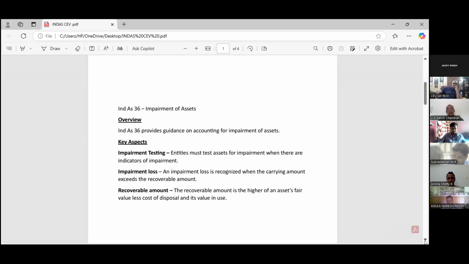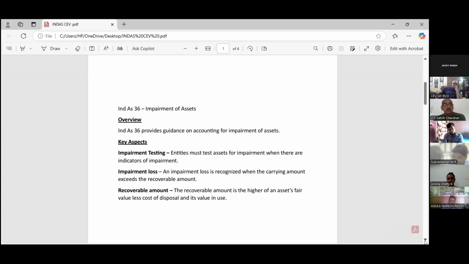Then next we have Ind AS 36, impairment of assets, which provides guidance on accounting for impairment of assets. In this, the key aspect is impairment testing. We have to do impairment testing every year as per Ind AS 36. The entity must test the asset for impairment when there is an indicator of impairment.